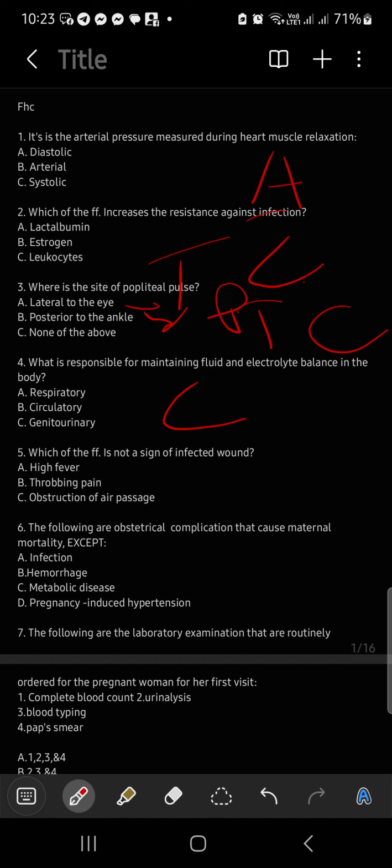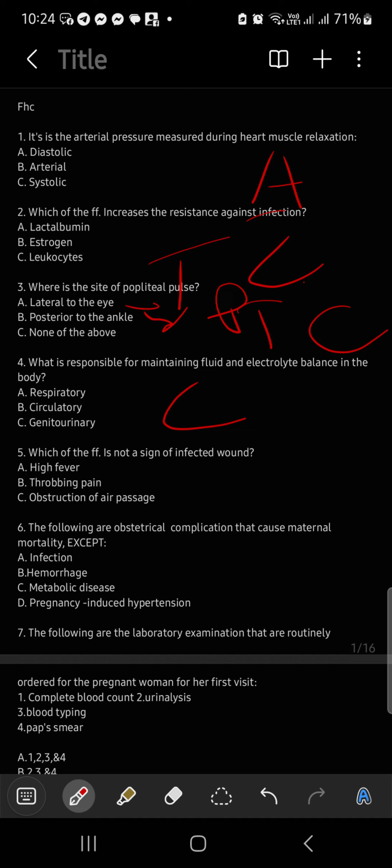Okay, the kidney is responsible to filter the blood. And once it is being filtered, it's not yet a urine, but it's called a filtrate. So the filtrate will go to the part of your collecting duct. Once it has arrived in the collecting duct, doon na siya magiging urine. It will be passed through the ureter, then stored in your bladder, then passed through the urethra. Okay? The answer is letter C.